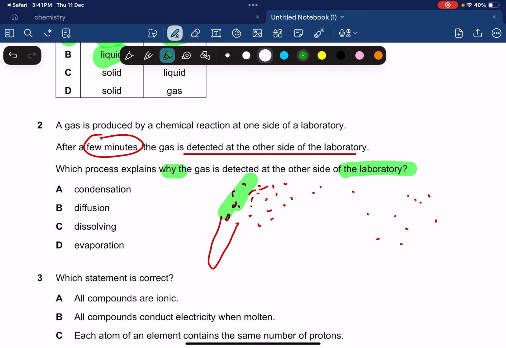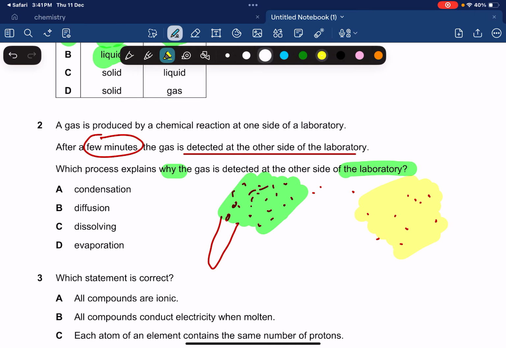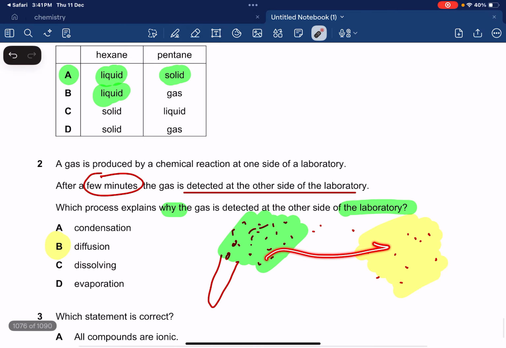Over here, where it was produced, the gas particles were in higher concentration. Over here, on this side of the laboratory, the gas particles were in lower concentration. So particles move from an area of higher concentration towards an area of lower concentration. When particles move from higher to lower concentration, that's simply diffusion. So the answer is option B, which is diffusion, particles diffusing from here to here.